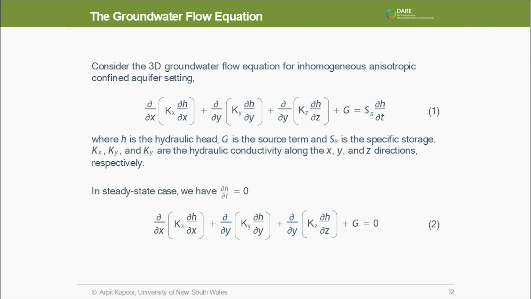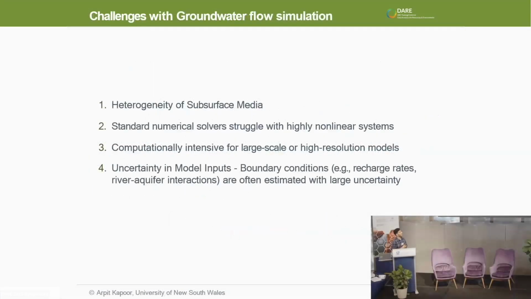If we consider only a steady state equation, where we don't model the hydraulic head to change over time, we get equation 2, where we set the right-hand side of the equation to 0. This is a fairly simple equation to model, but there are a number of challenges.